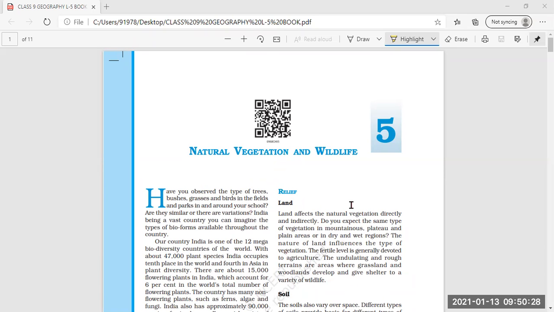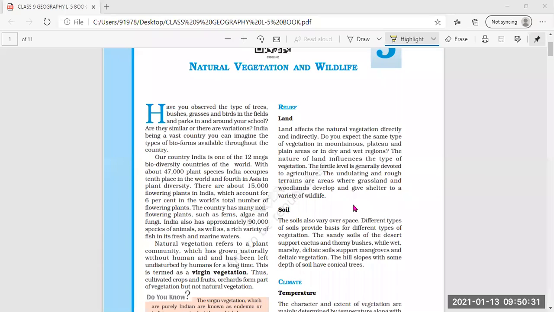Then next, in this lesson we are going to read about the factors which are responsible for the great diversity, great differences between animal life and plant life in different areas. Why are particular types of animals and plants only found in particular areas? What factors are responsible for that? In relief, we are going to read and understand that land and soil are the major factors responsible for the great diversity, big differences between flora and fauna from one area to another.